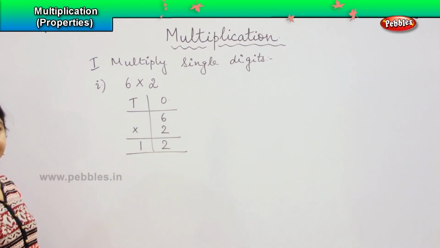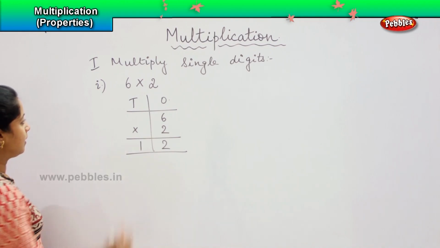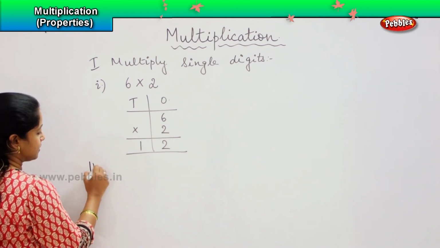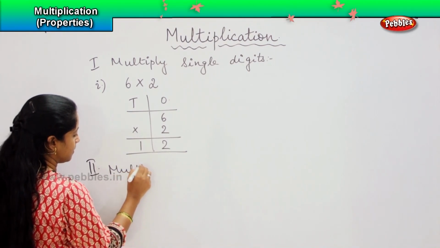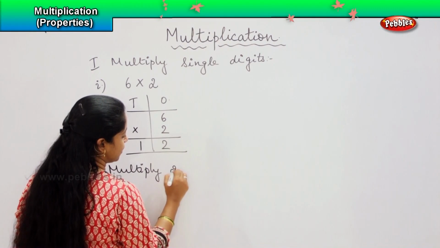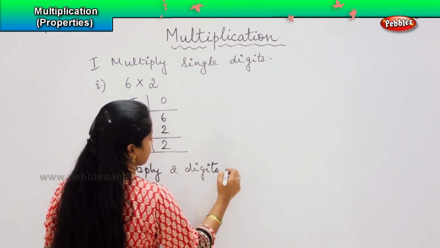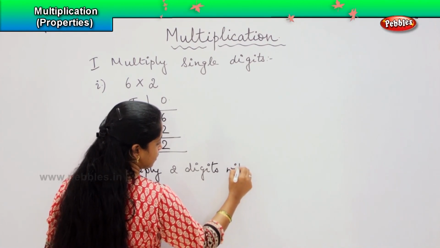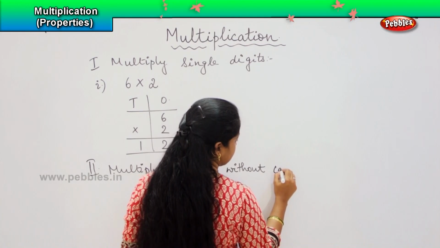This is my basic multiplication. The second one is to multiply two digits without carrying.